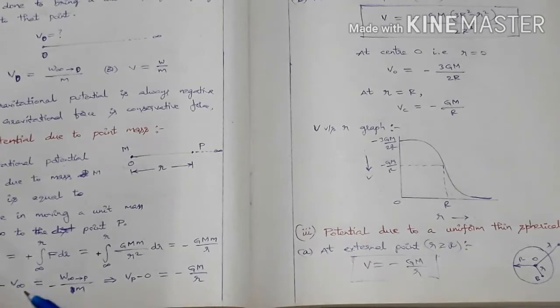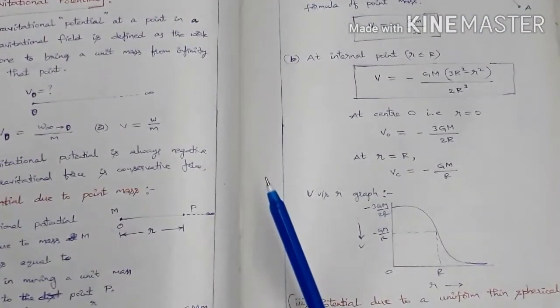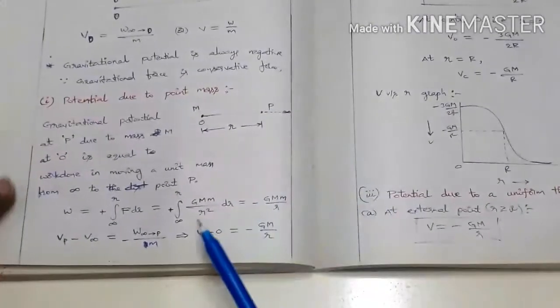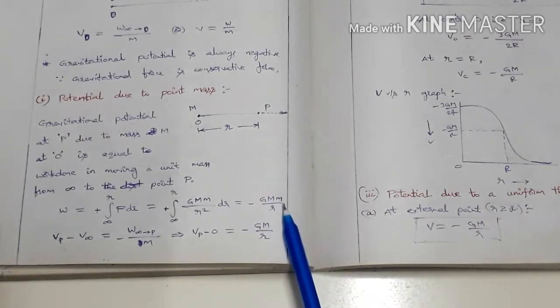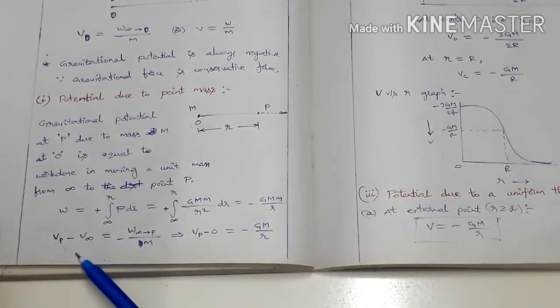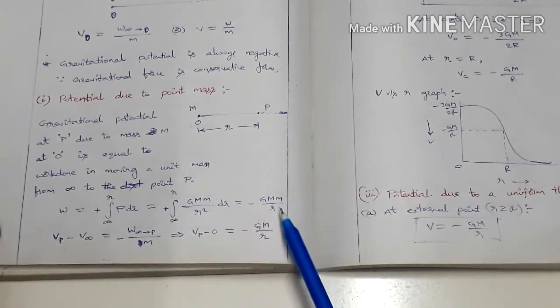So Vp minus V infinity equals minus W from infinity to P by m, which is Vp minus 0 equals minus G M by R. So V equals minus G M by R. Generally, you first find the work done to bring it from infinity to this point. No need to bother about minus or plus signs here. V at that point is taken as minus of the magnitude you got in this case.